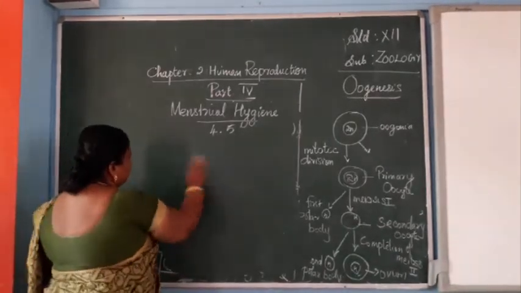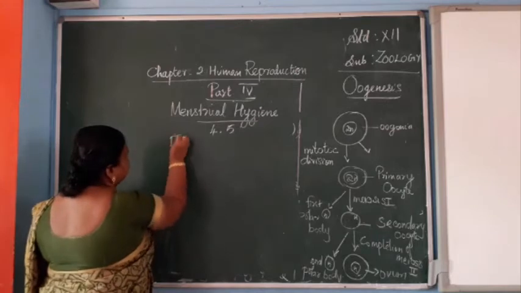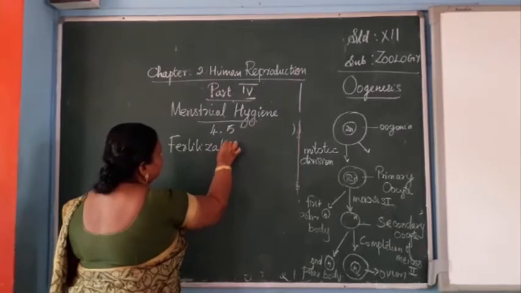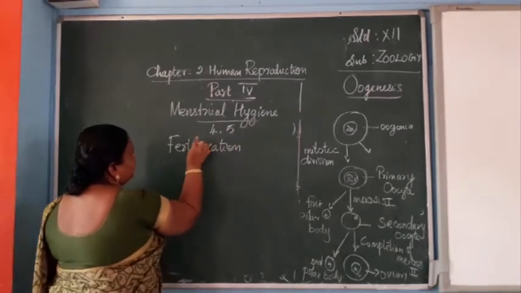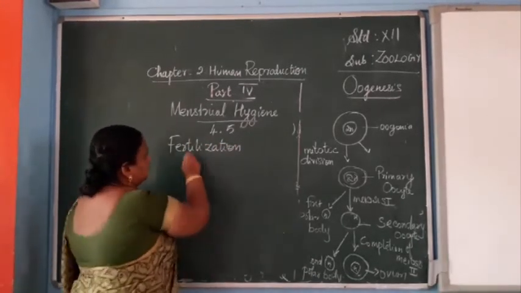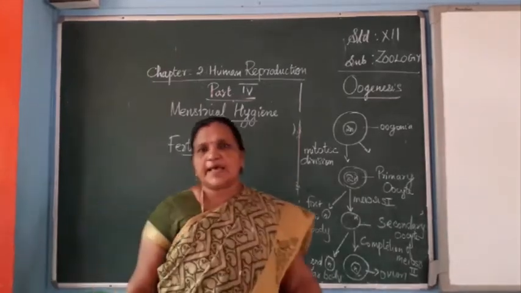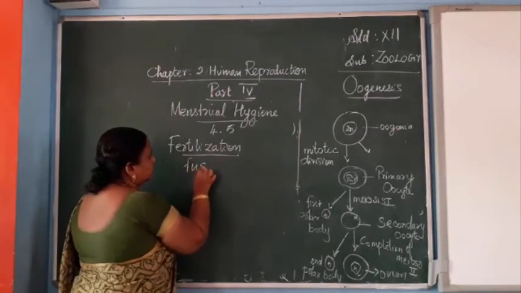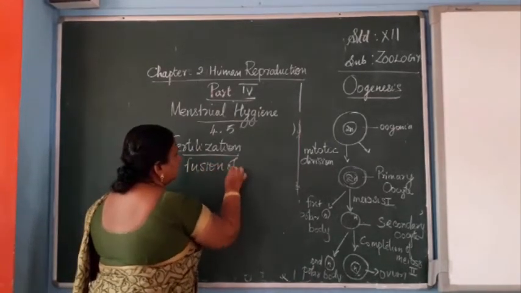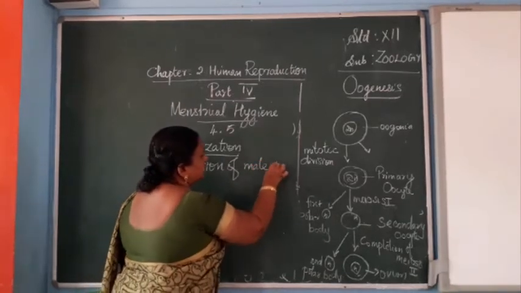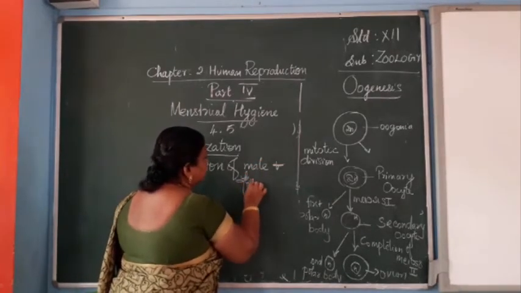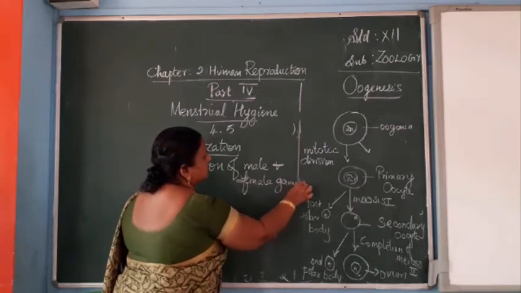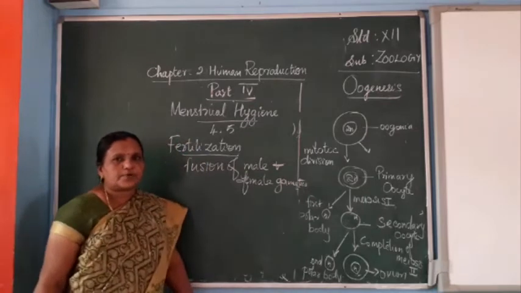Next, we can pass on to fertilization. We know what fertilization is. Fusion of male and female gametes is called fertilization.